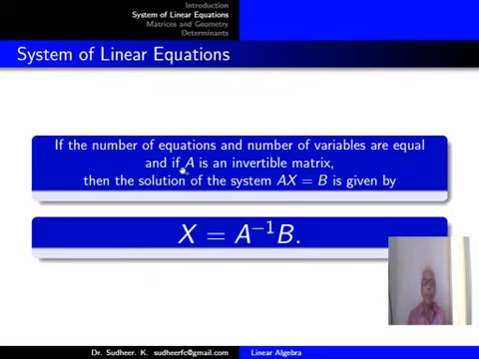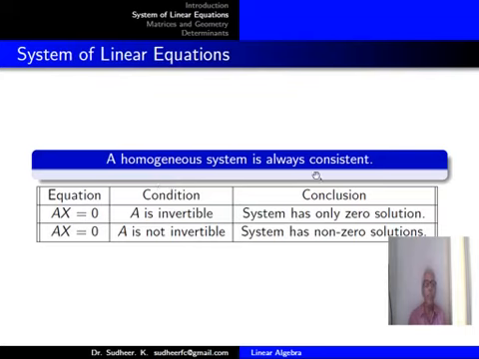If the number of equations and the number of variables are equal, and if A is an invertible matrix, then the solution of the system Ax equal to B is given by x equal to A inverse B. In the homogeneous system, if the coefficient matrix is invertible, that means determinant A is not equal to 0, the system has only the 0 solution, a unique solution, and the system is consistent.